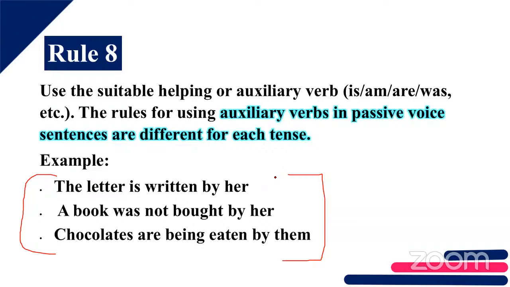Present perfect. Is that perfect? Ma'am, present continuous. Is that present continuous? Confirm it and tell me.